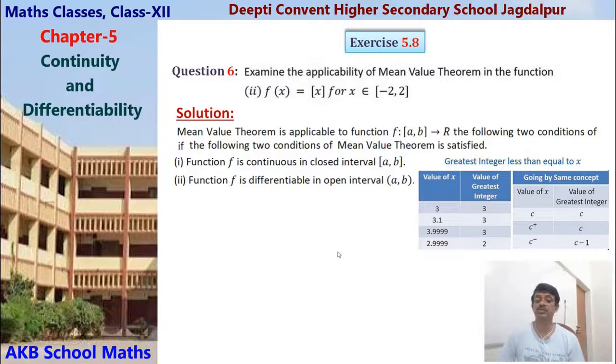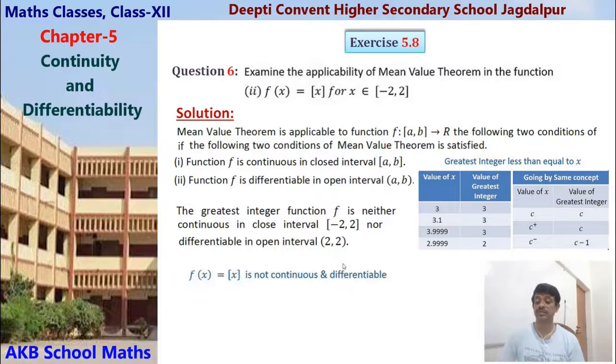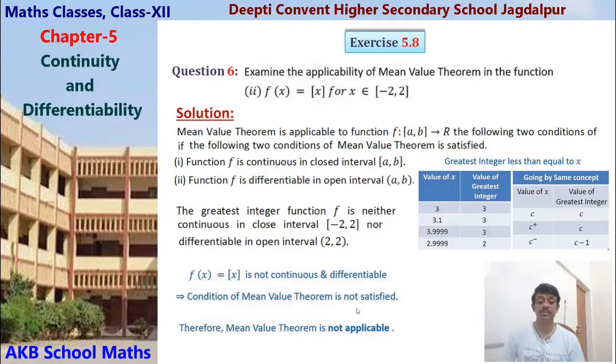Here in the interval minus 2 to 2, there are also integral points, because the greatest integer function is not continuous at integral points. This interval contains the integral points 0 and 1. That's why at those points the function is not continuous, so not differentiable. That is, the greatest integer function f is neither continuous in the closed interval nor differentiable in the open interval. Therefore the condition of the mean value theorem is not satisfied, so the mean value theorem is not applicable in this second case.